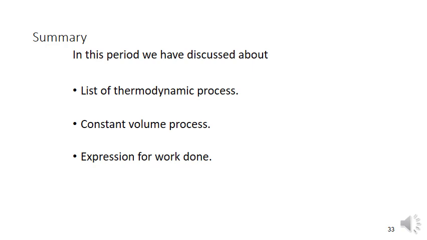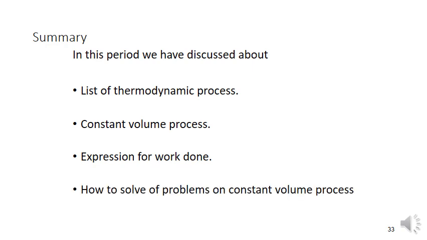In this class we completed the constant volume process. For that we derived the expressions for work done, heat transfer and internal energy, and solved some problems related to the constant volume process.